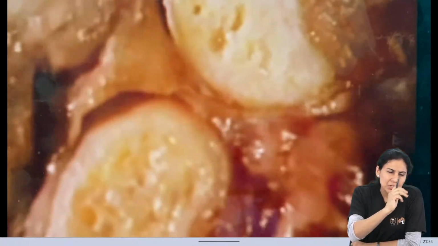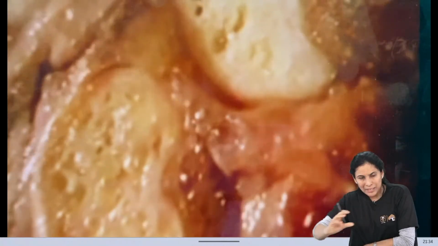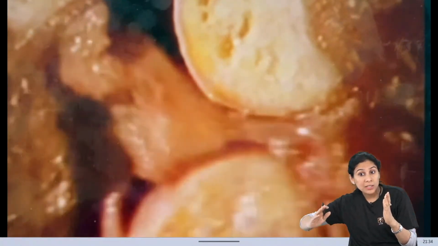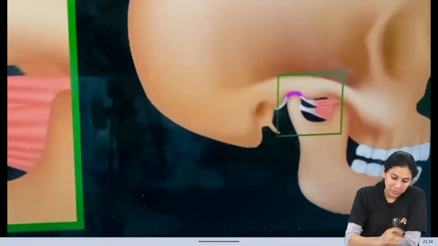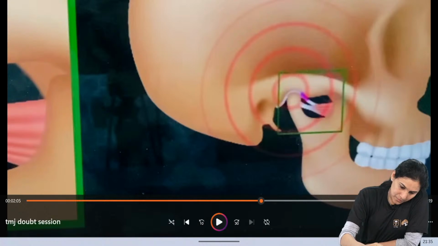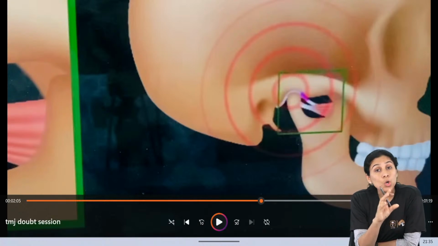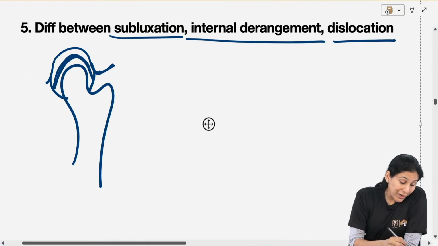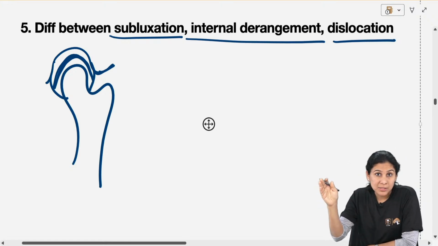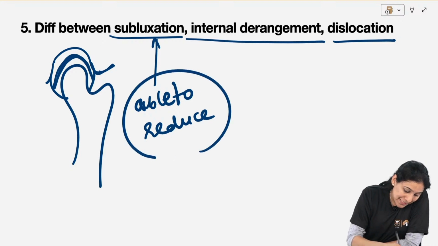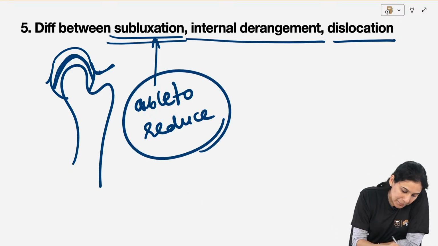There is initial slight rotation. Translation is starting, then complete translation. It comes beneath the articular eminence, does not go beyond the articular eminence, and it comes back to its normal position. Okay, so this is your normal translating mandibular condyle. Okay, when it goes beyond the articular eminence and the patient is able to reduce it back, it is called subluxation.